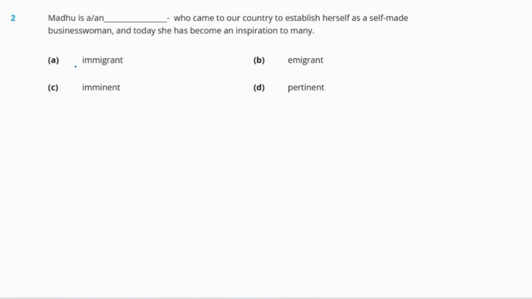Now, out of all of these four options, which one do you think is the right answer? Yes, the right answer is option A, immigrant. Why? Because immigrant means one who comes to a foreign country. So Madhu has come to a foreign country so that she can establish herself as a self-made businesswoman.